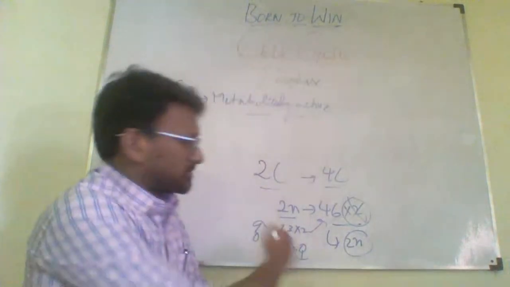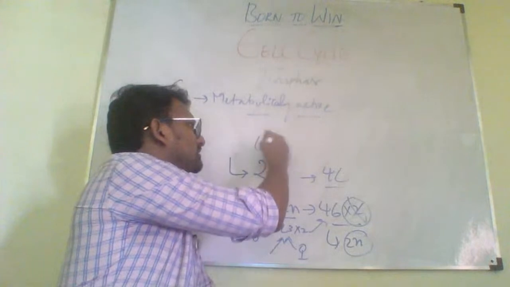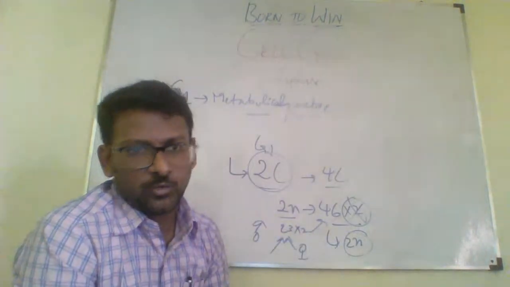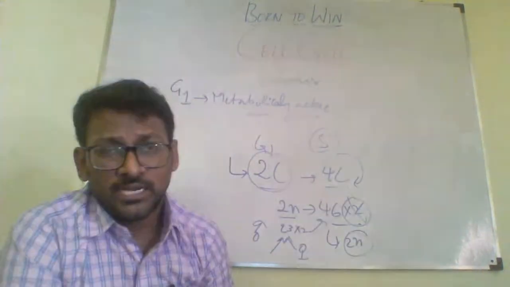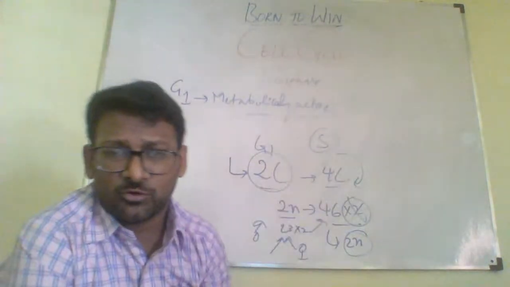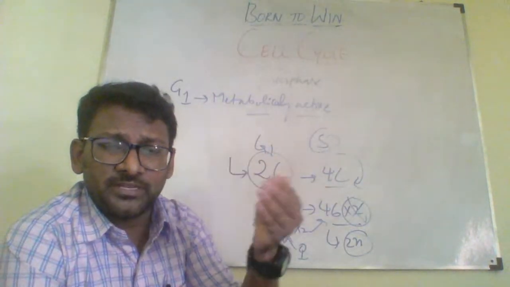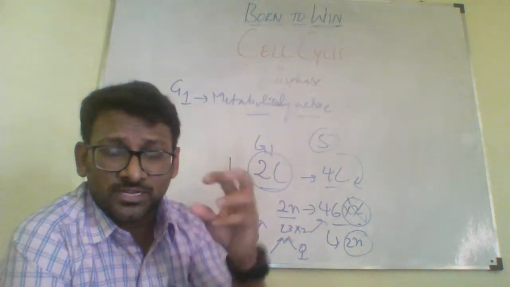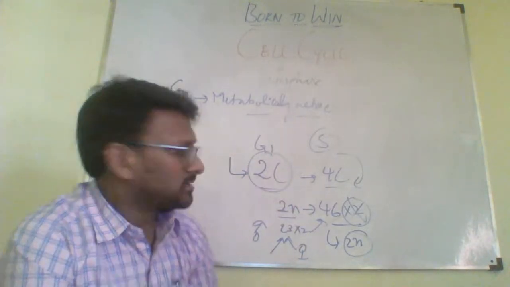So this process would be there now. Initially in G1 phase it will have 2C. In S phase you will be having 4C. It means the chromosome number would be the same, 46 chromosomes will be there, but the newly formed DNA molecule will still be attached to the same chromosome. So the content is double, but the number of chromosomes is not actually doubled.